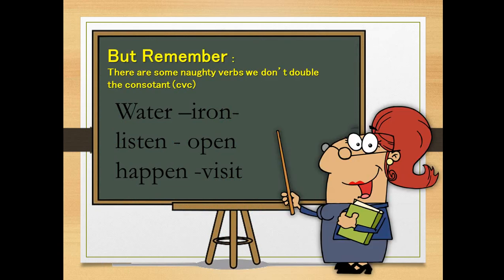But I have some exceptions, right? No, regular verbs are always exceptions. Okay, what are the exceptions? Repeat after me. Water, visit, happen, open, listen, iron. Water, visit, happen, open, listen, iron. Okay? So again, water, visit, happen, open, listen, iron. Just save the tone.